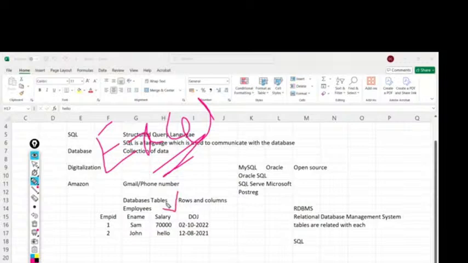First, let's see how many types of data types there are. Am I clear, guys? Am I going fast? No, ma'am. Perfect.